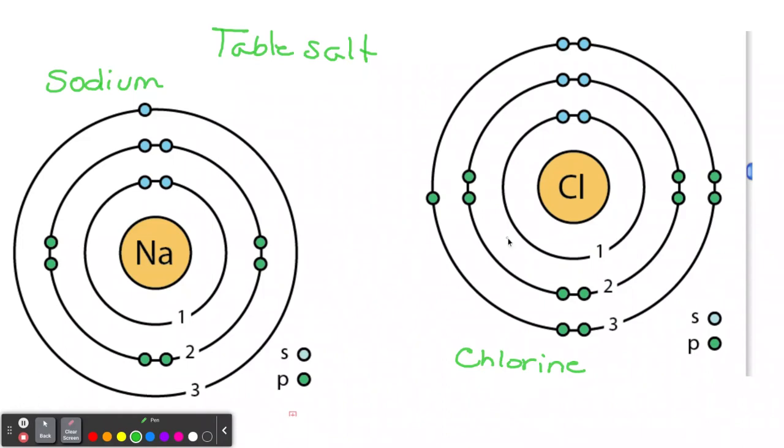Chlorine's a gas, and sodium is a metal. Sodium is an alkali. Alkalis are very reactive, and chlorine is a halogen. And halogens, like I said, are very reactive. Let's look at sodium. So it has its 2, as we said, in the K level. This is the K, this is the L, this is the M. So if we look at the L shell, it's complete. It has its 6 P's and its 2 S's, but it doesn't have any P's in the M level. So there's no P's. It just has 1.